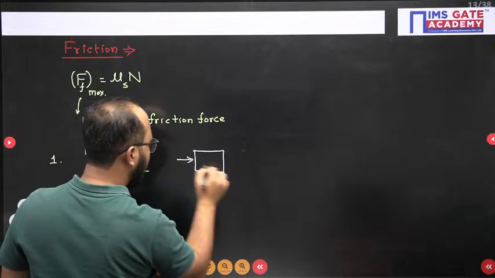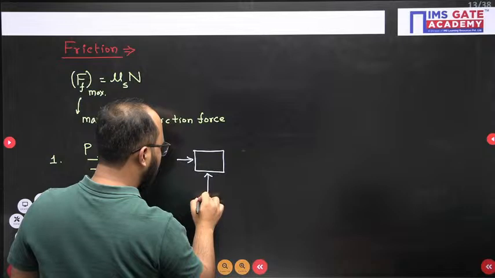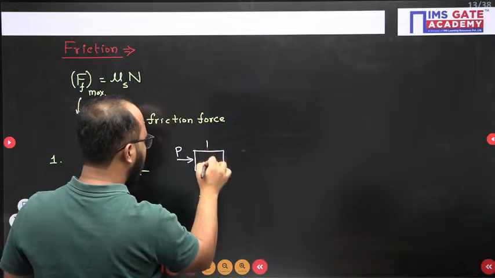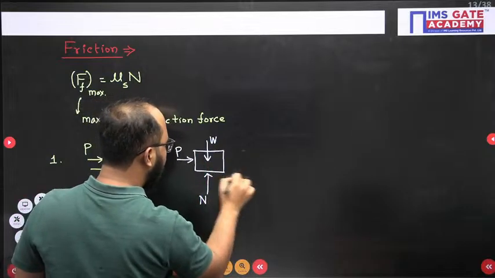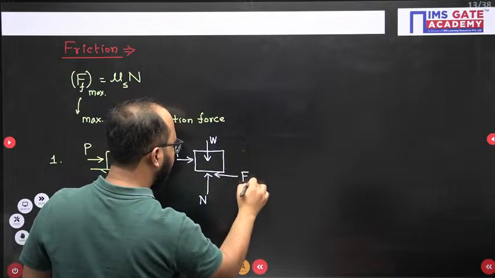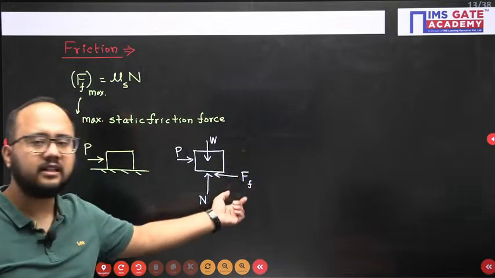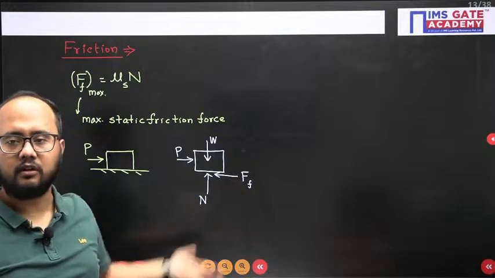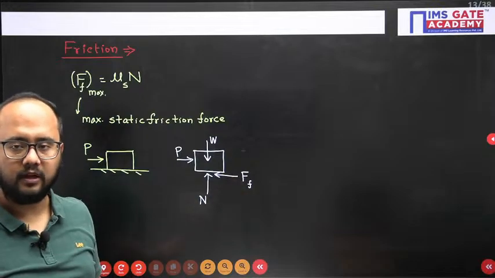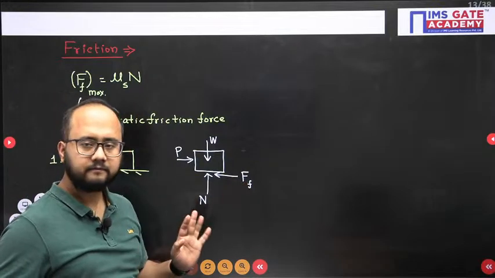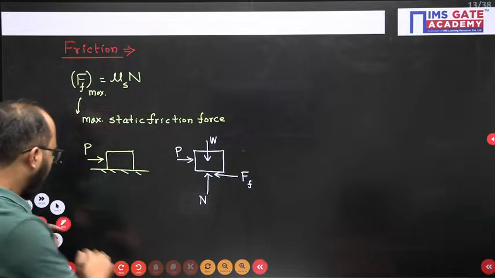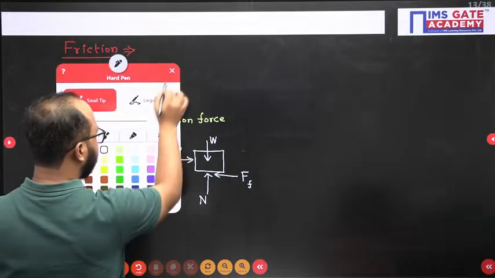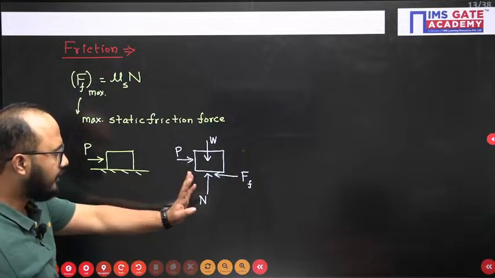This is force P. This is the normal reaction you will be having. This is the self weight, and the friction force will be acting like this. Now, I don't know whether this friction force is the maximum value or not. I don't know at this moment whether it is maximum or not. Okay. Now, one thing you should understand here. This is the free body diagram we have drawn.